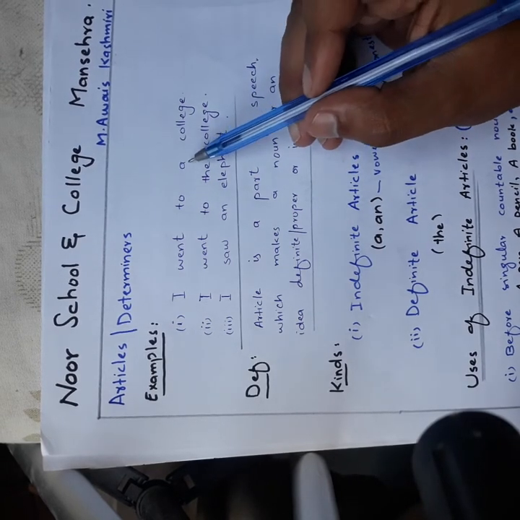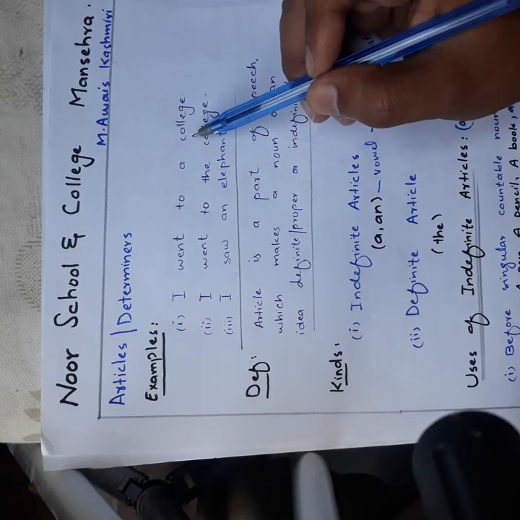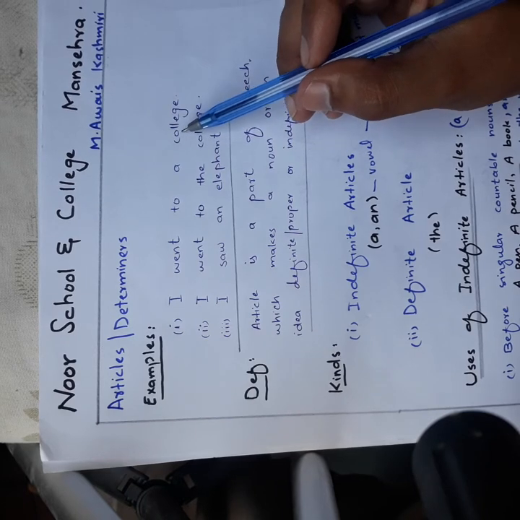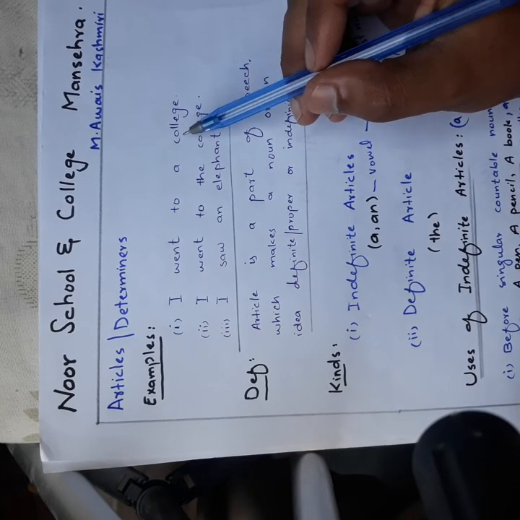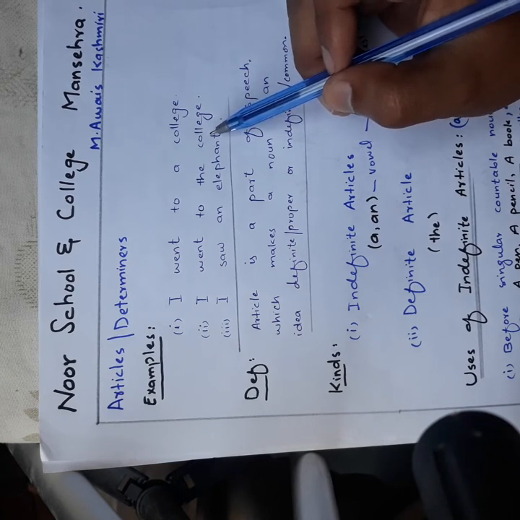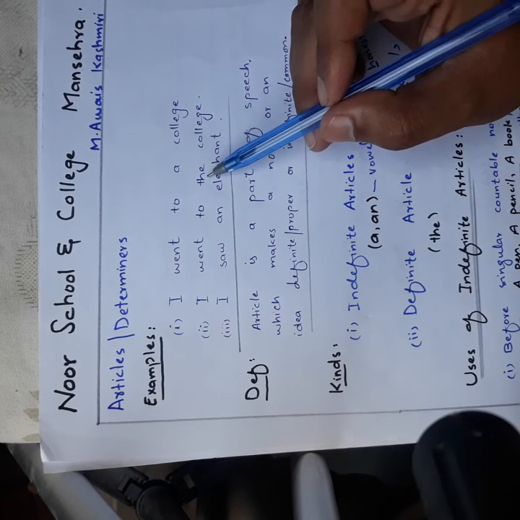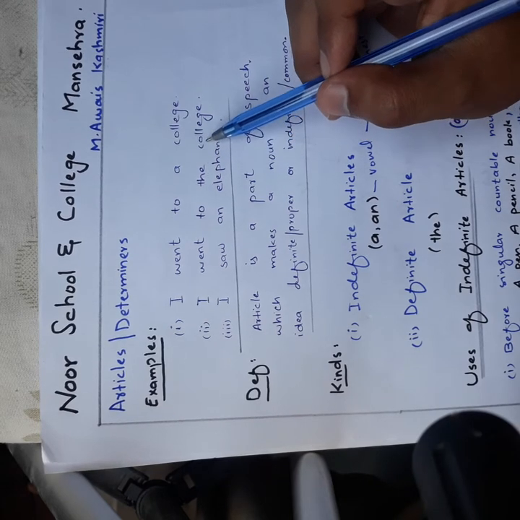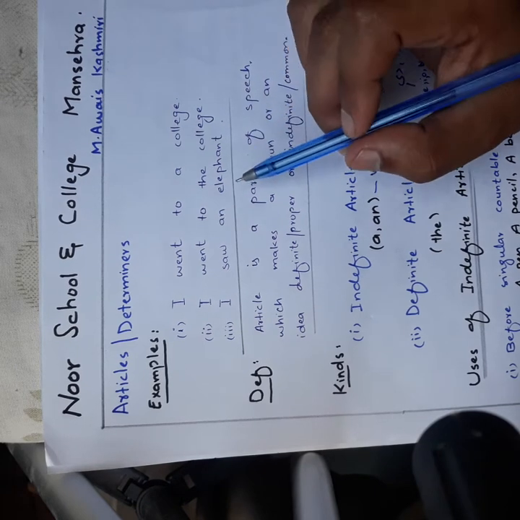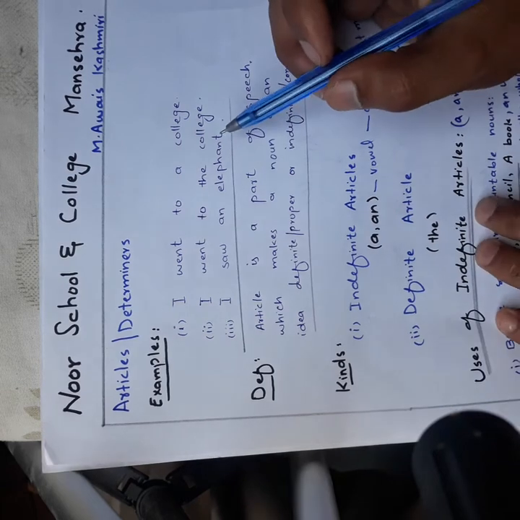Here it is not making something definite, meaning it is not making the college definite. Here we have a definite thing, college, because the is telling us that we are talking about a definite thing. In I saw an elephant, again we are not talking about a definite thing.